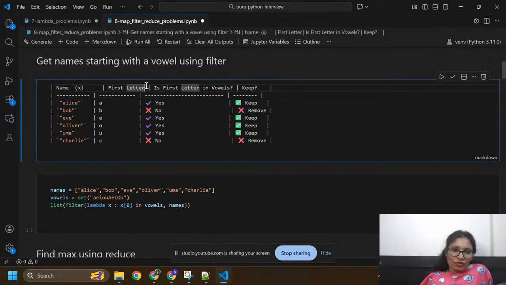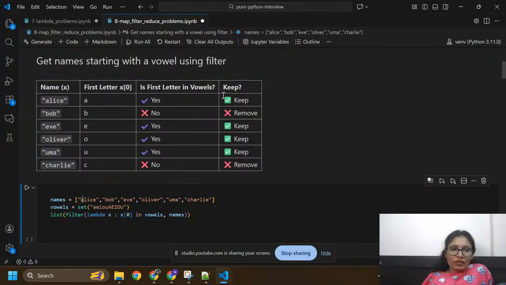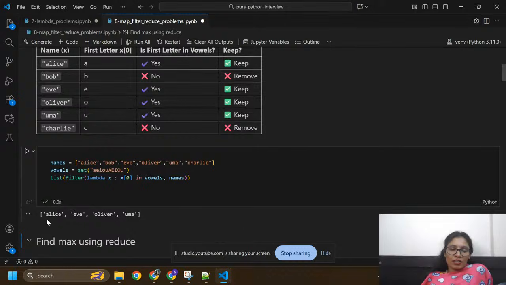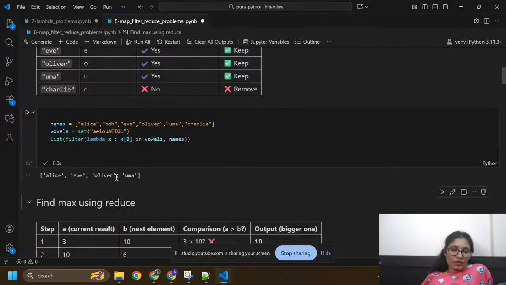And this is x of 0. So first letter, index x of 0. At index 0 I have a in alias. So this will give you index 0 from every name. If I am going to print this, then I have 4 names which start from vowels. So this is our output.